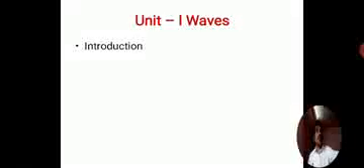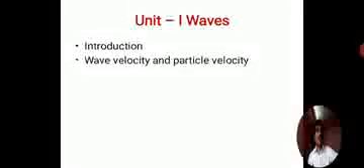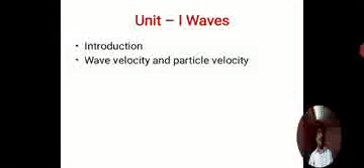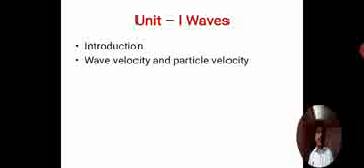So in this first unit, waves, we will see the introductory part as well as the wave velocity and the particle velocity. The wave is one thing and the particles are different. When the wave moves some particular distance, that gives the wave velocity. Velocity, in a simple way, is displacement with respect to time.